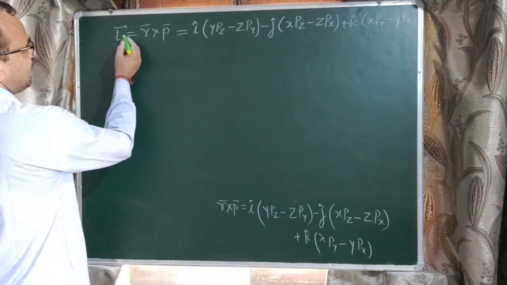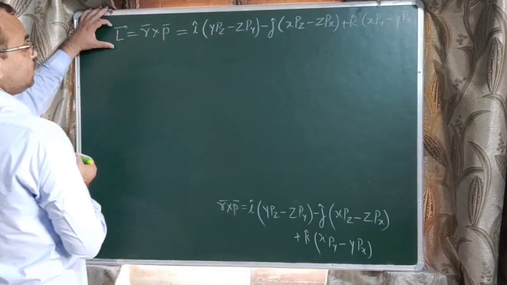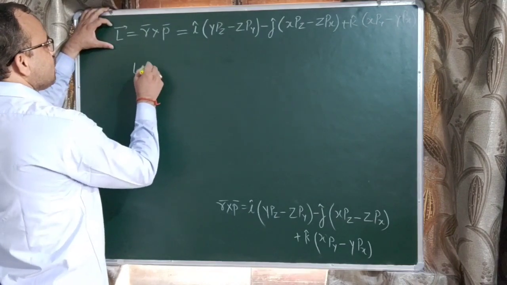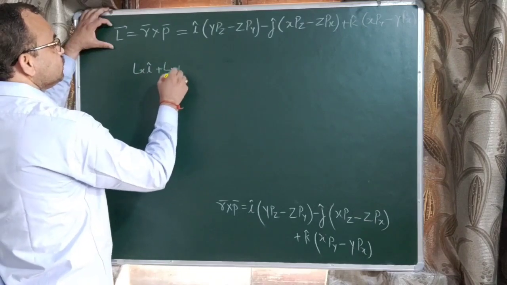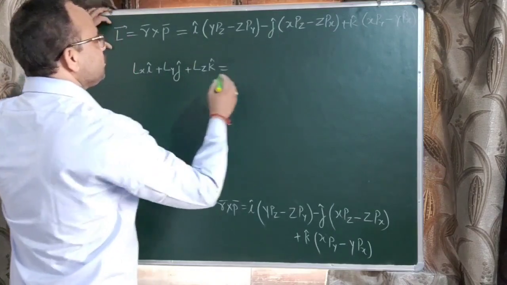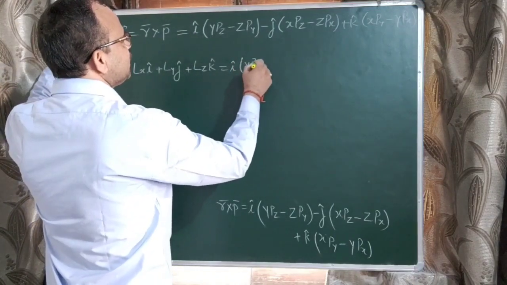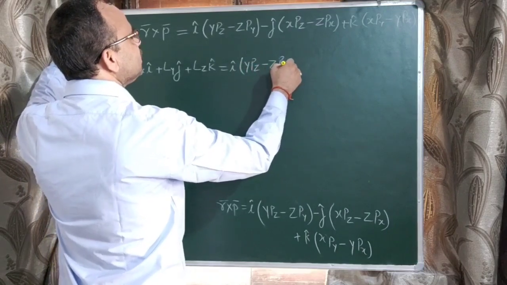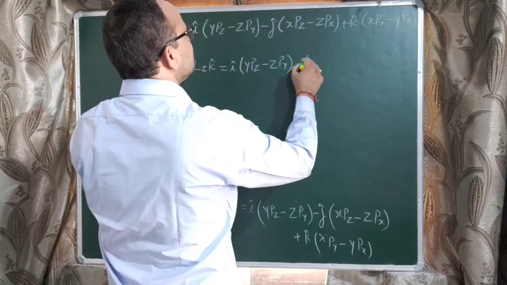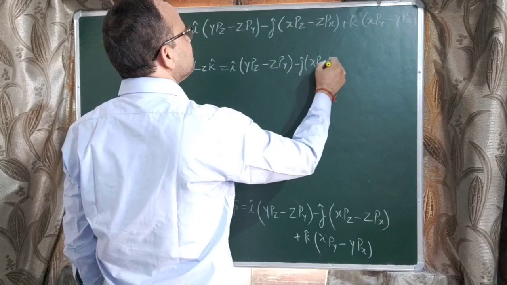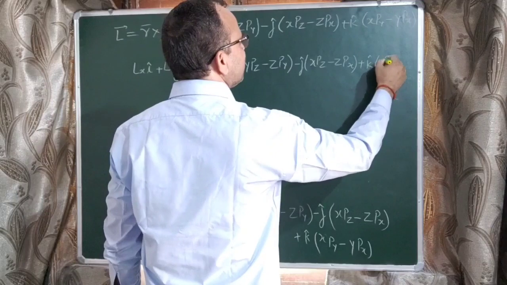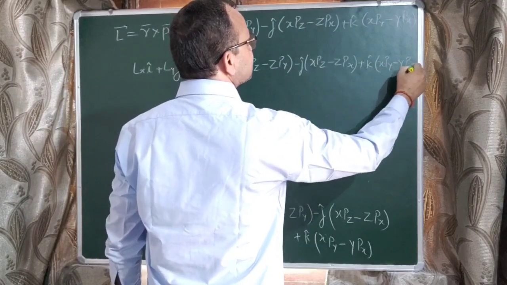And this L can also be written in the 3-dimensional rectangular coordinate system, means Lx i cap plus Ly j cap plus Lz k cap. The right side portion remains the same: i (y pz minus z py) minus j cap (x pz minus z px) plus k cap (x py minus y px).